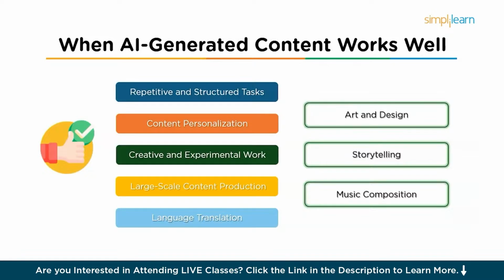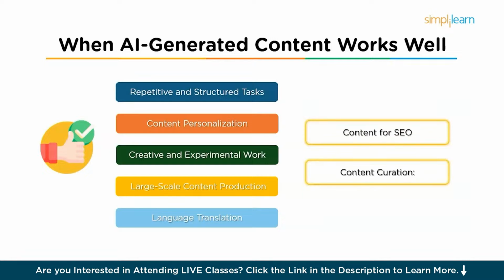And then comes storytelling. AI-generated stories or scripts can help authors, screenwriters, or content creators generate ideas or overcome writer's block. Tools like ChatGPT can draft stories or plot lines based on simple inputs, helping authors develop initial drafts or experiment with different narrative structures. And then it can be used in music composition also.